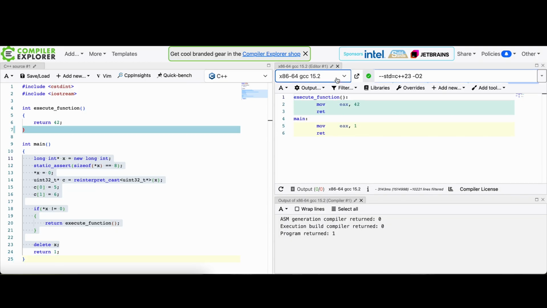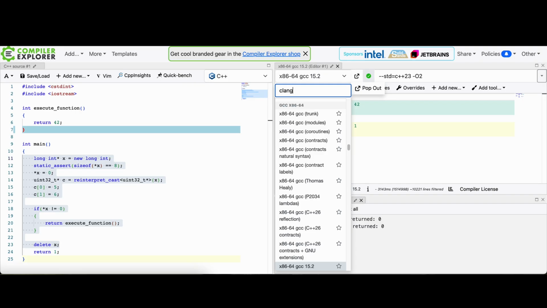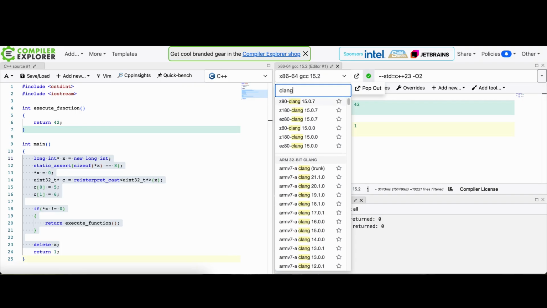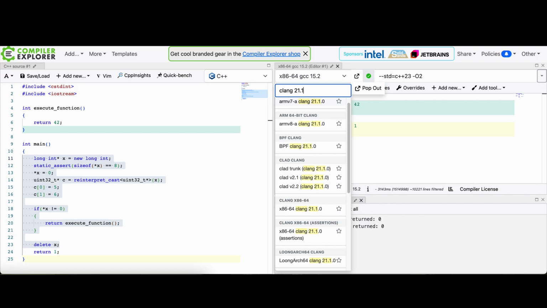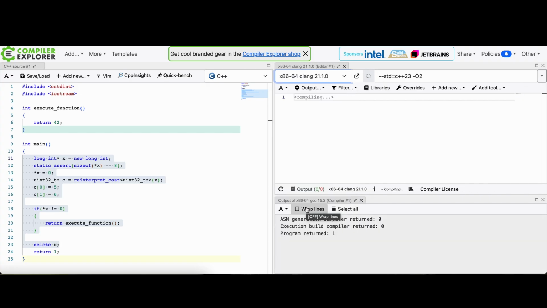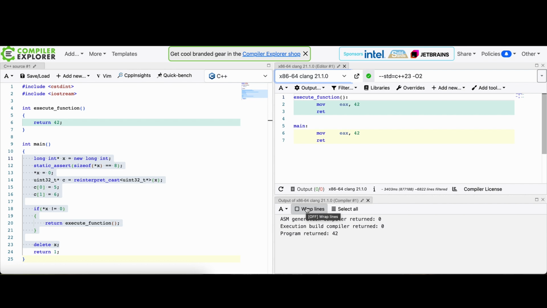If instead of GCC we try to use Clang, what we get is still 42, which is different from the one that we got before with optimization. Here, the compiler implementer can decide what to do as they want, since it's undefined behavior. To understand why it happens, let me introduce first aliasing.